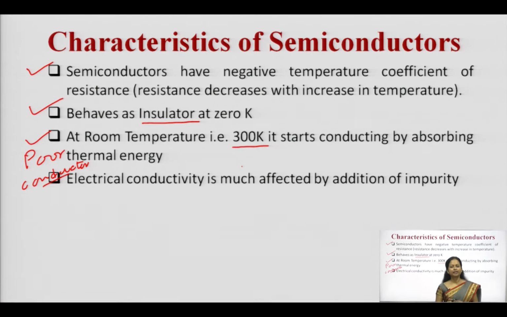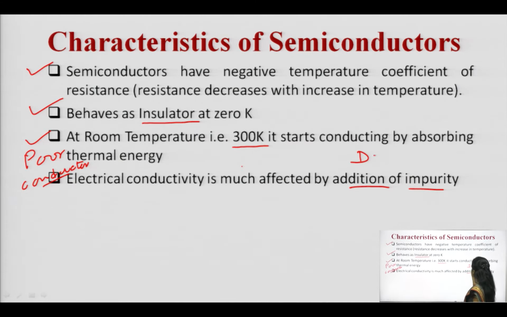Electrical conductivity of semiconductors is very much affected by the addition of impurity. What is the addition of impurity? The process via which some impurities are added to a pure semiconductor is known as doping.